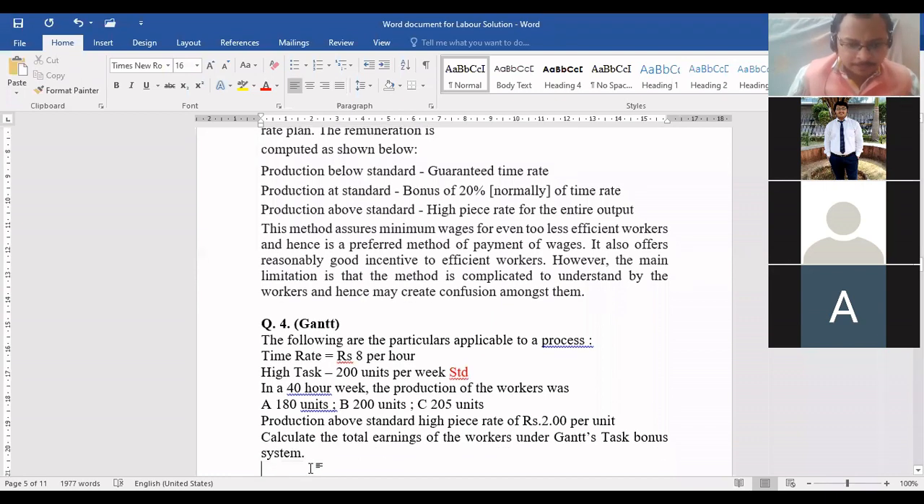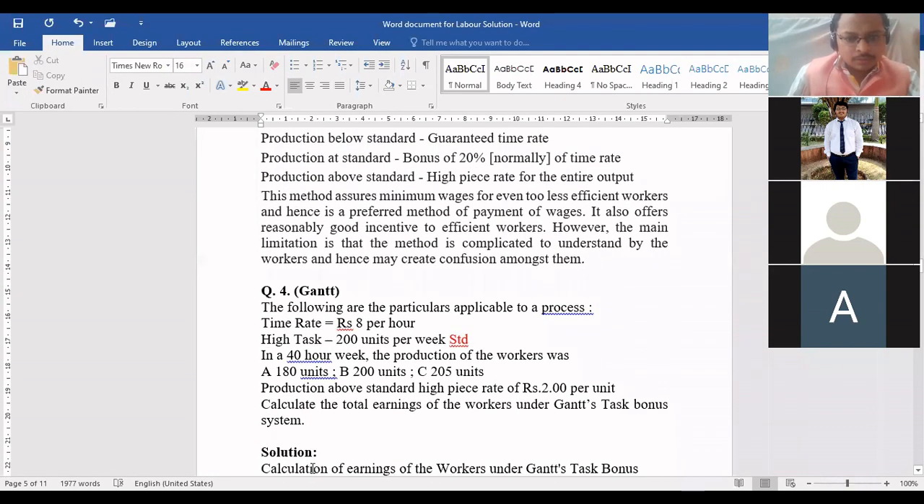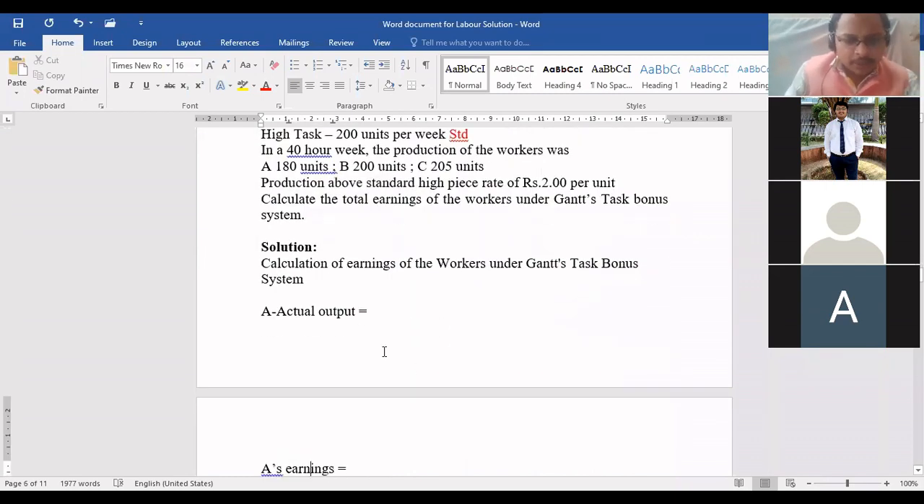Now simply, what we have to do? See here, Mr. A has produced below the standard or above the standard? Correct. So we'll write for him, it is below the high task. So simply we'll calculate the actual output of Mr. A: 180 units. Yes, it is below high task.